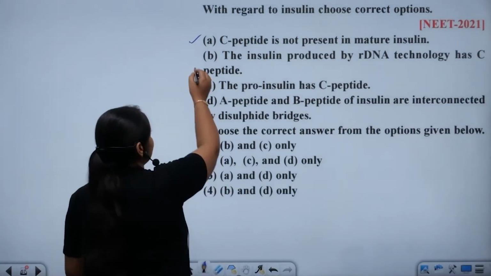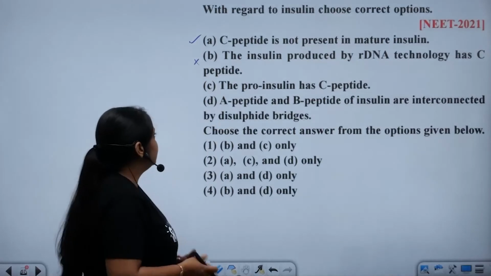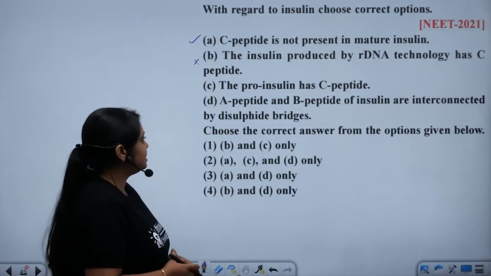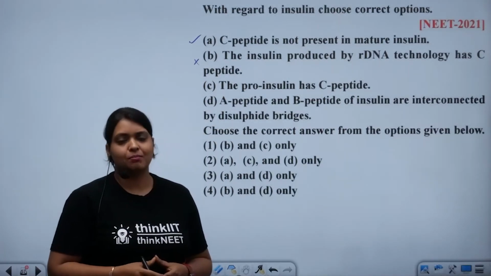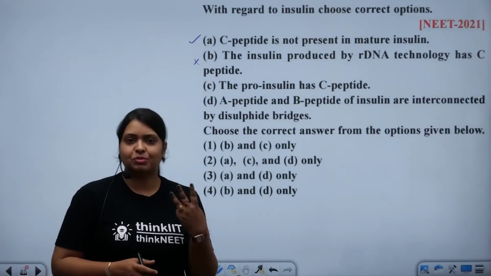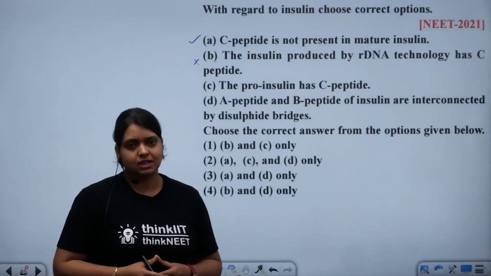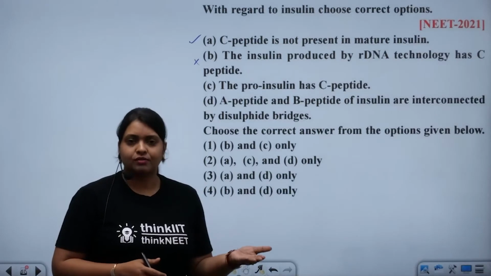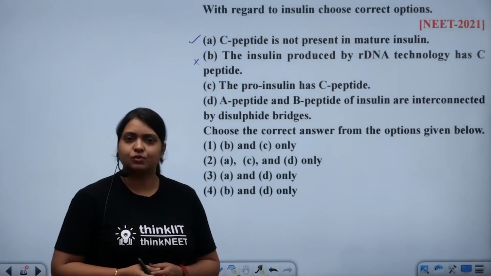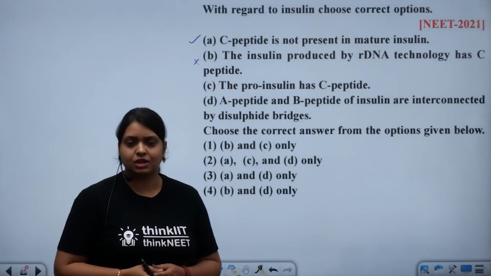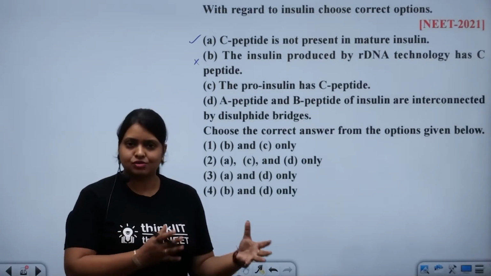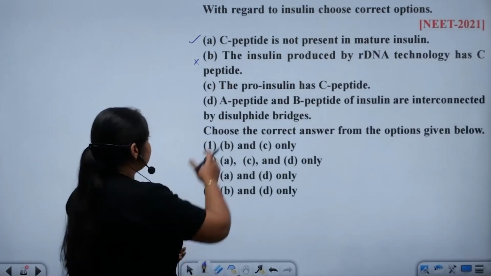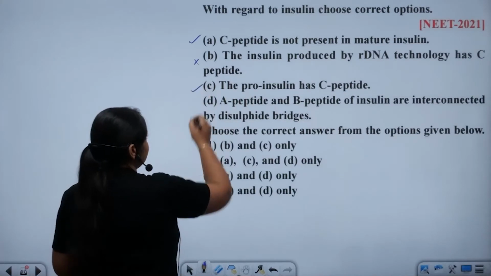So this statement is incorrect. C, the proinsulin has C-peptide. Yes, proinsulin is the immature insulin which has 3 peptide chains, A, B and C. When it matures, it has only A and B peptides, and the C peptide is removed. So statement C is also correct.